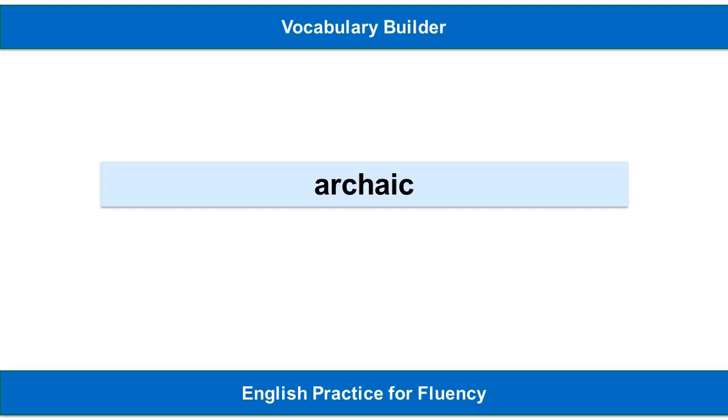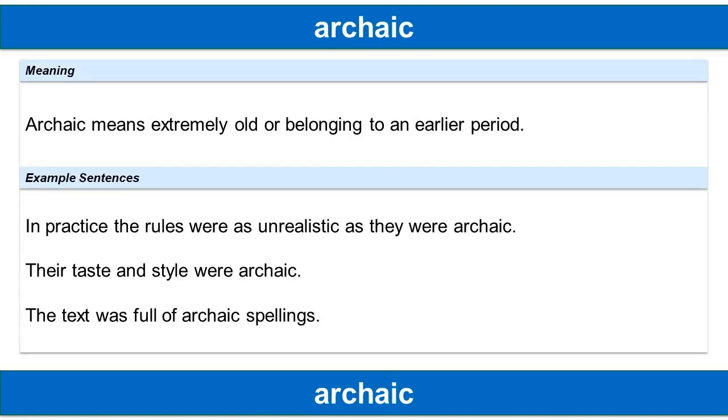The vocabulary word is archaic. Meaning of the word. Archaic means extremely old, or belonging to an earlier period. Example sentences. In practice, the rules were as unrealistic as they were archaic. Their taste and style were archaic. The text was full of archaic spellings.